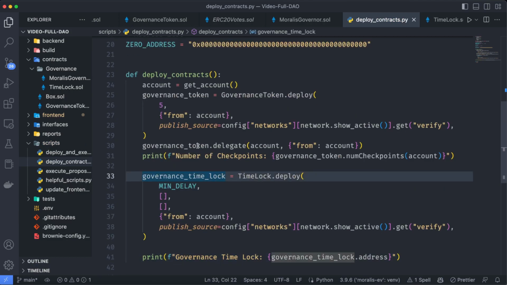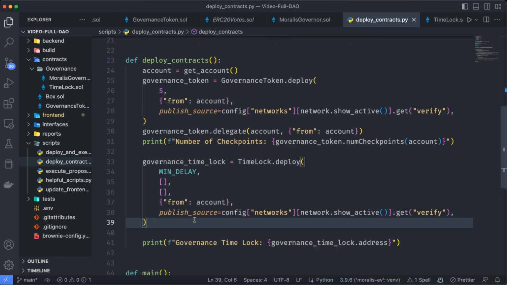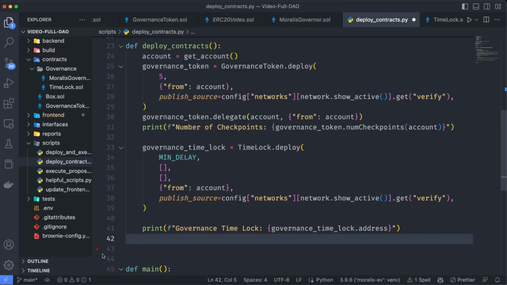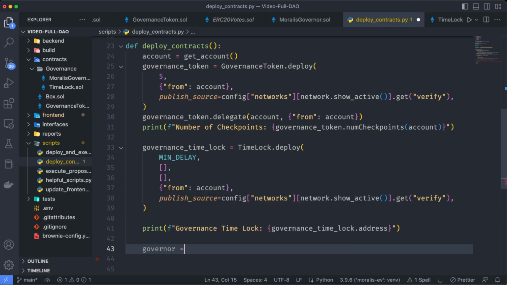Now, as we have the governance token and the governance time lock, we can deploy the actual DAO, which, as you already know, requires those contracts as input parameters. So let's say governor is going to be equal to Moralis governor.deploy. And we need to set that information.